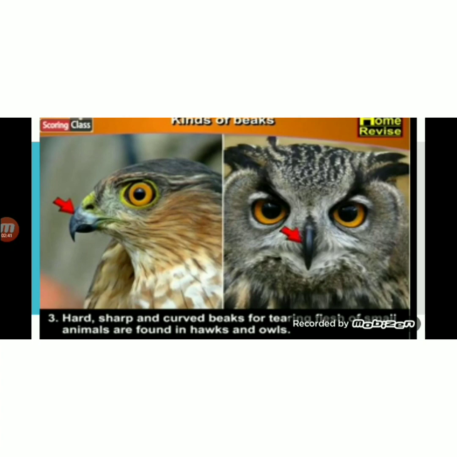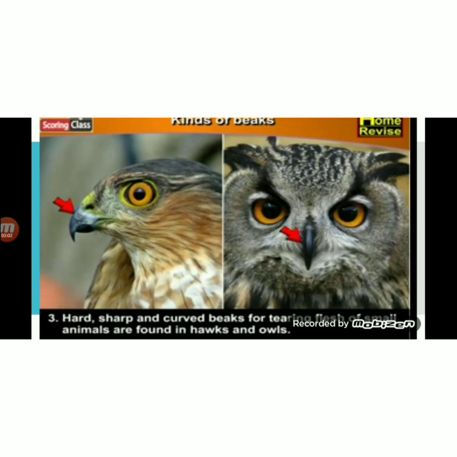There are some birds like crows and hens that have beaks that help them to eat a variety of foods like meat, fruits, grains and insects, because they have such a type of beak that they can use to eat everything. Either it is fruits or grains or insects or meat.